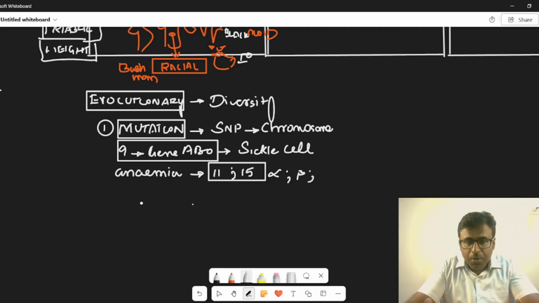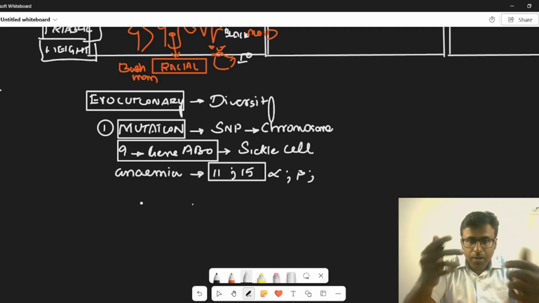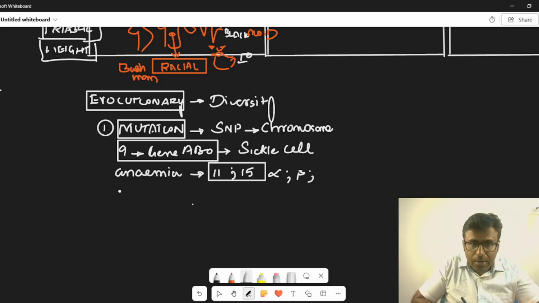So you write that the single nucleotide polymorphism, in respect to the blood group gene, which is 9, and the sickle cell anemia gene, which is 11 and 15, gives rise to a variation in humans, where they would have sickle cell trait, and that gives rise to diversity.